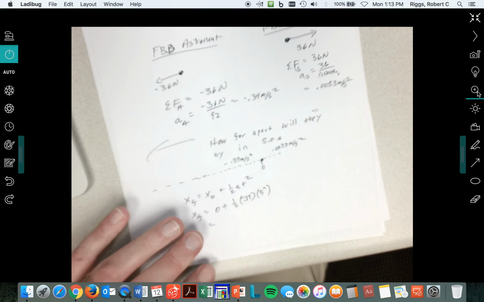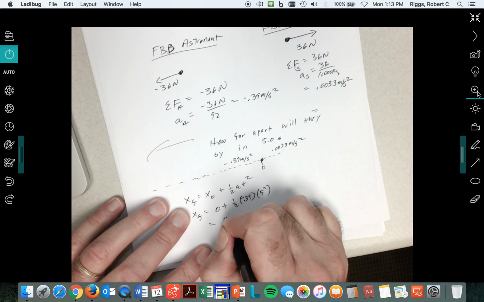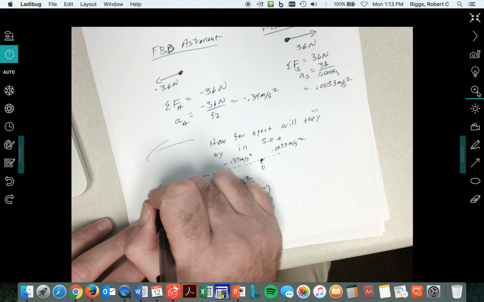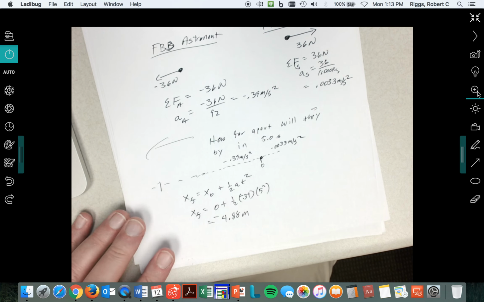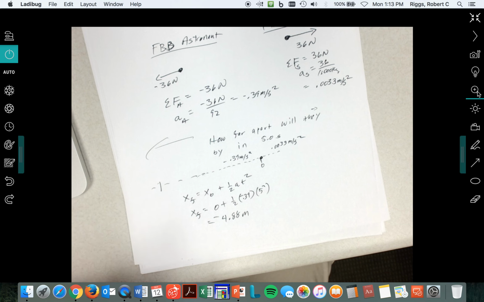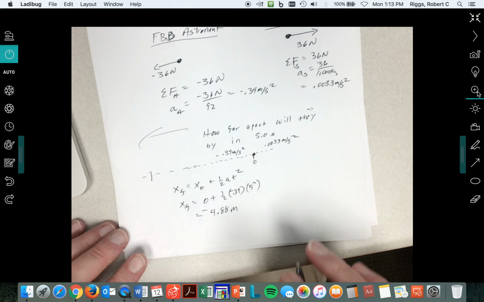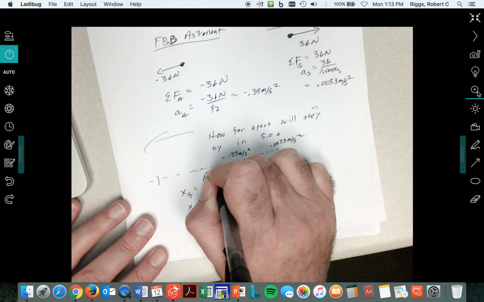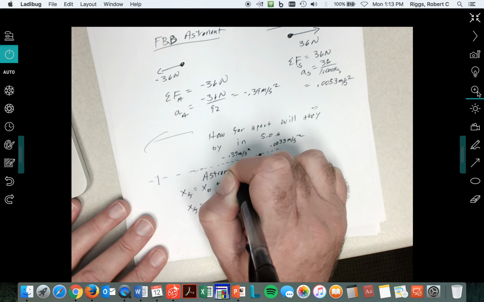So he went negative 4.88 meters this way. So he's over here at negative 4.88 meters, which could be trouble. I mean, he's 15 feet away from the spacecraft. If he doesn't have a lifeline, he's an astronaut.